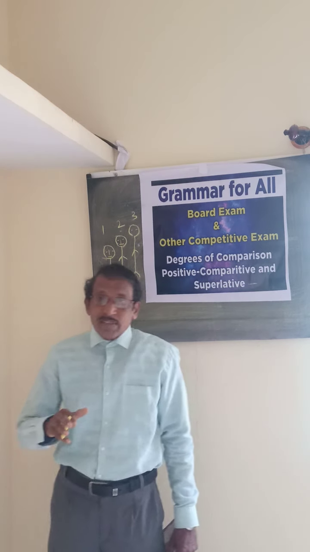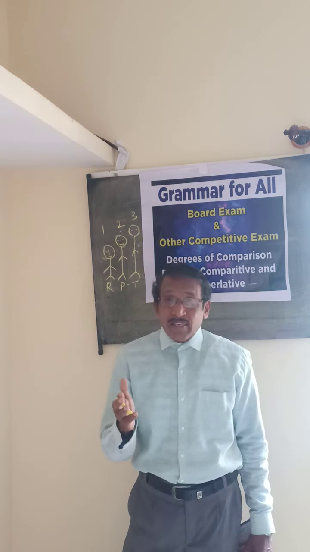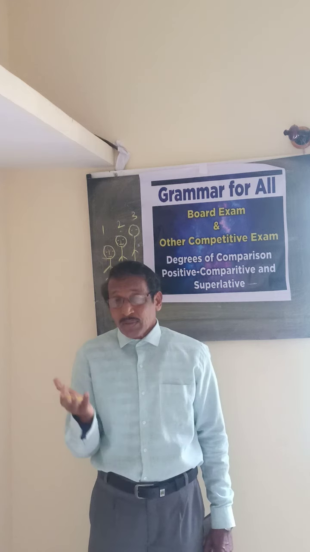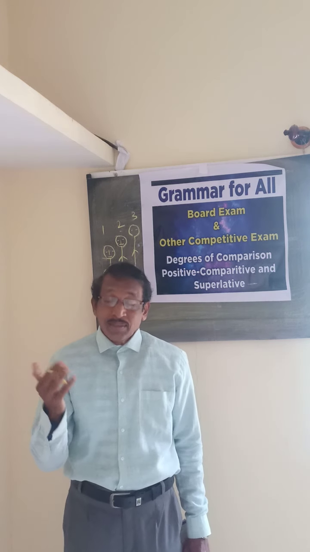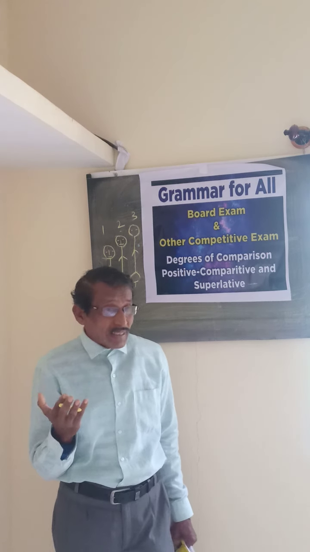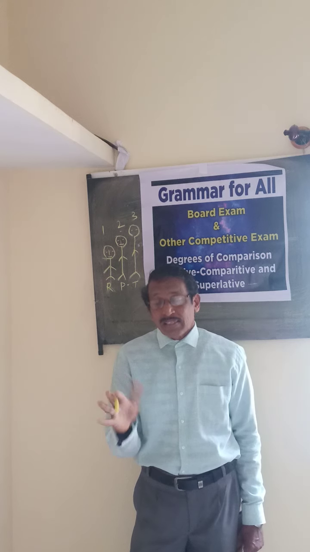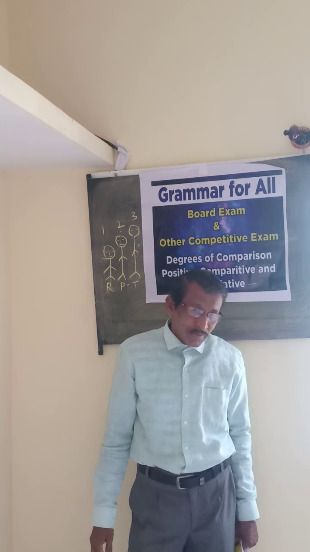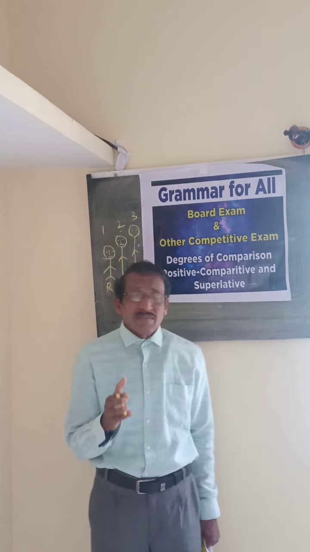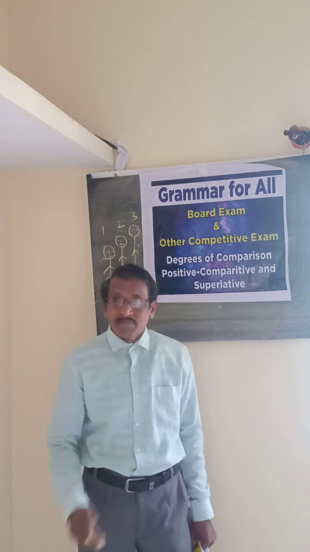But in the case of the superlative degree, if there are three persons or things of the same category, we use the superlative degree. If the three persons or things belong to the same category or the same class, we can use this superlative degree. So I'll give you some examples of adjectives or adverbs.